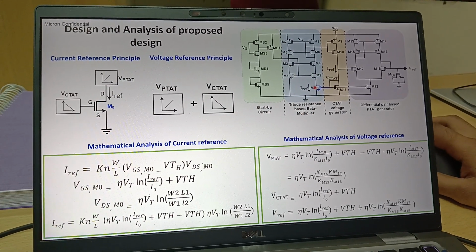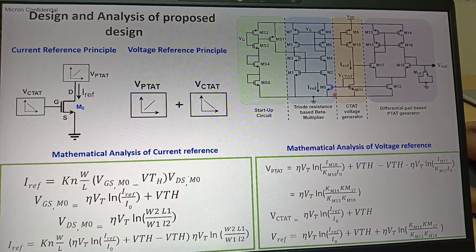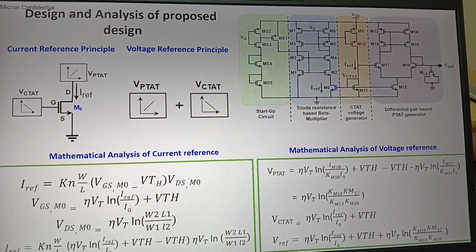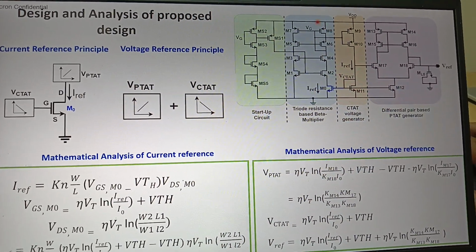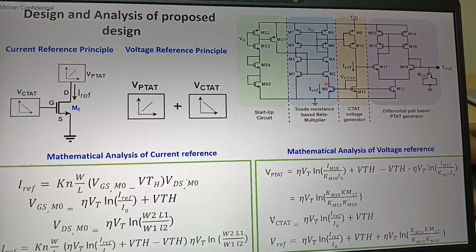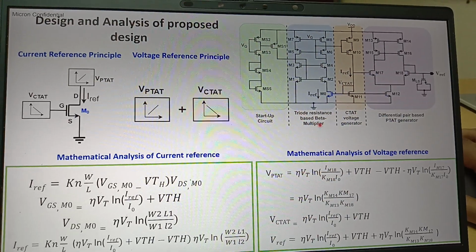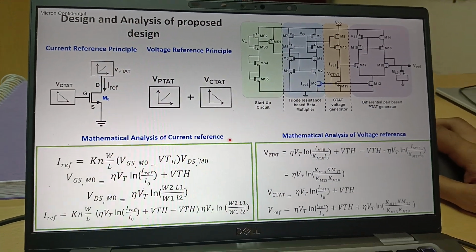This M0 MOSFET is nothing but this. If you see this block diagram, this whole part is the CTAT generator, and this whole part is the PTAT generator. So we are putting a PTAT voltage source here and a CTAT voltage source here to get a reference current. Now I'll tell you the maths behind this current reference.